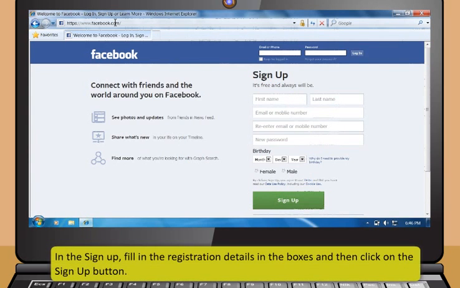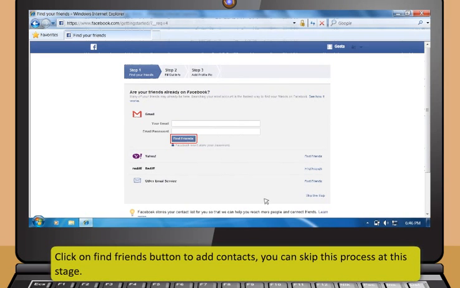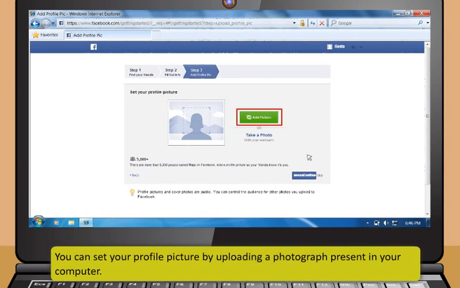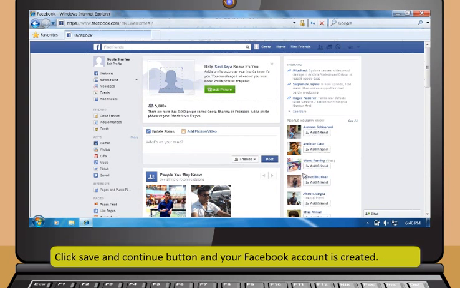In the sign up, fill in the registration details in the boxes and then click on the Sign Up button. It will take you to a 3 step process to complete the registration. Now, click on the Find Friends button to add contacts. You can skip this process at this stage. Next, fill out the profile information page. You can skip this process as well. You can set your profile picture by uploading a photograph present in your computer. After that, click the Save and Continue button and your Facebook account is created.